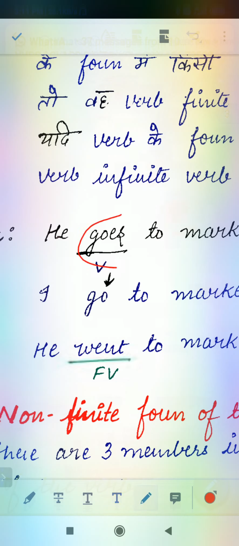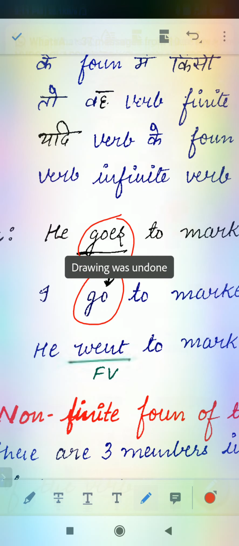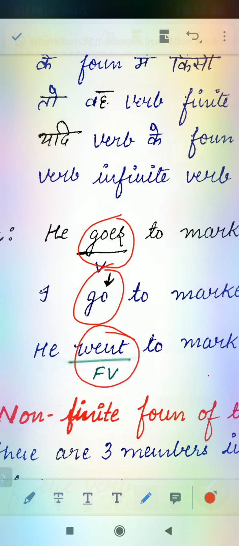Okay, you can see this is written there. Clear? He goes and go, both are controlled by the subject. In the same way, he went to market, this is also controlled by the subject. So these are your finite verb.